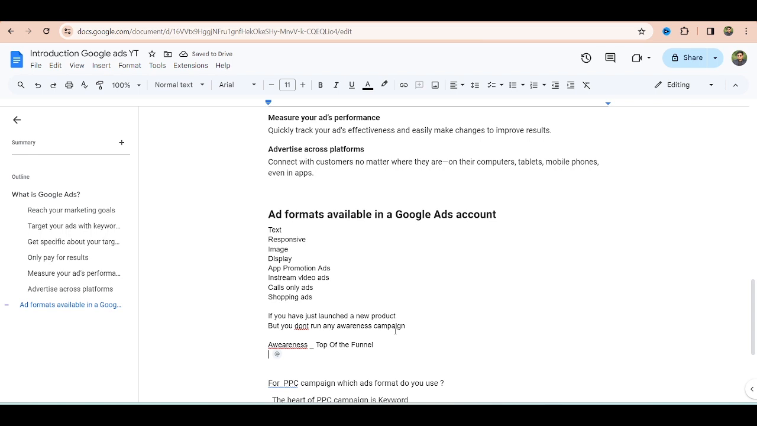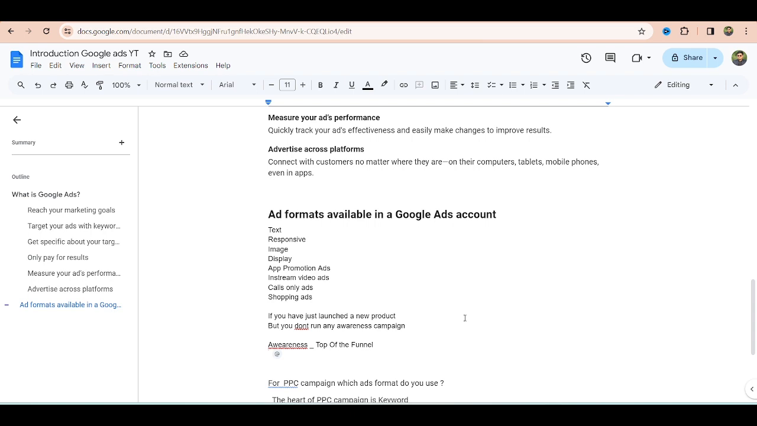First of all, you have to create a campaign for awareness. What is the objective of an awareness campaign? You want to show your product to the audience and get the most impressions and views. An awareness campaign can be display ads, in-feed ads, YouTube video ads, or you can create awareness if you have a website or a particular page for that new product you have just launched. So for that product you can run an awareness campaign. That is the top of the funnel, right?